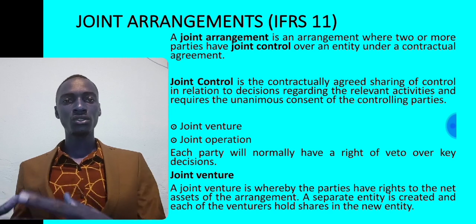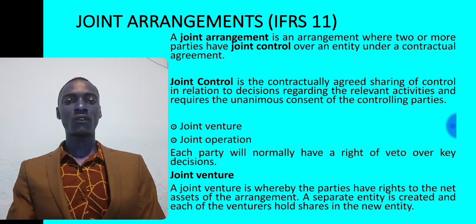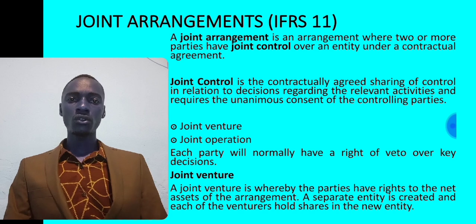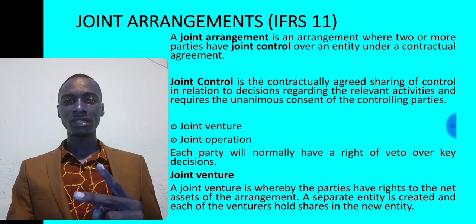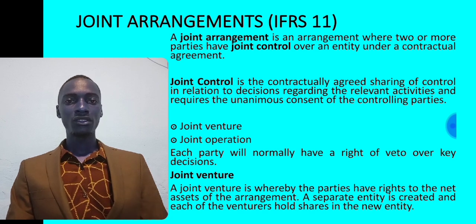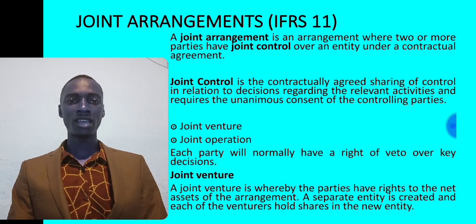When it comes to decisions relating to the relevant activities, there should be unanimous consent of all the controlling parties. Joint control exists if two parties hold 50% of the voting rights. Don't forget that.